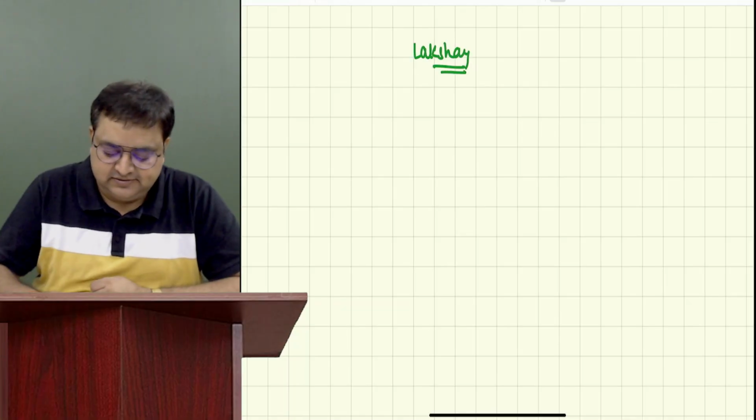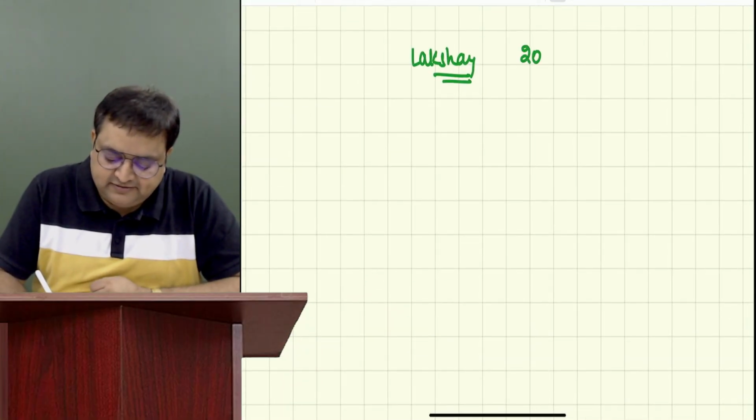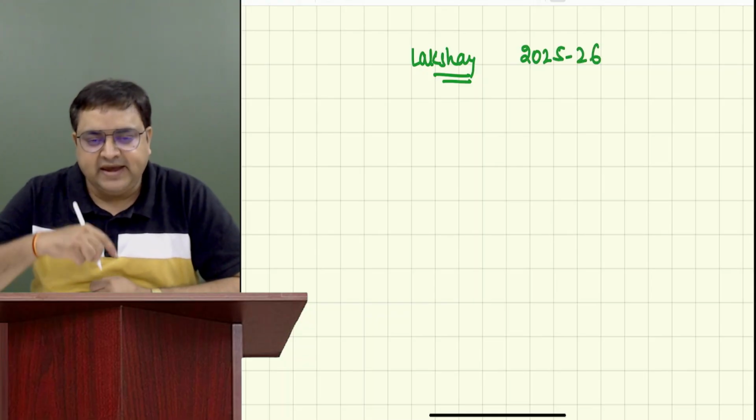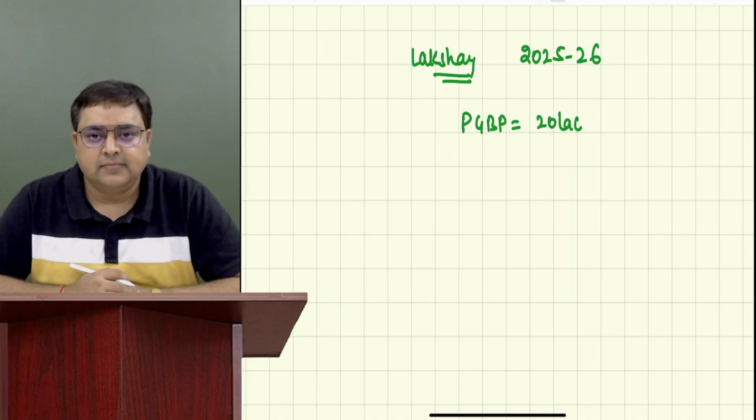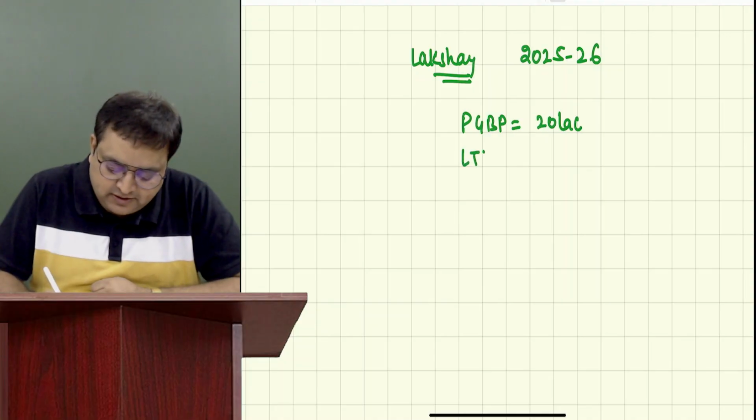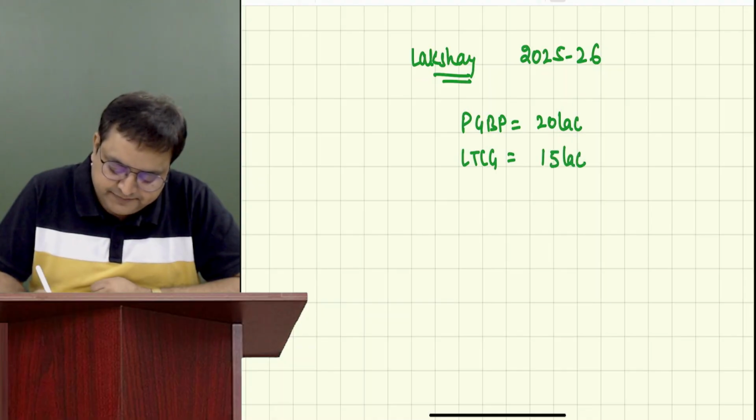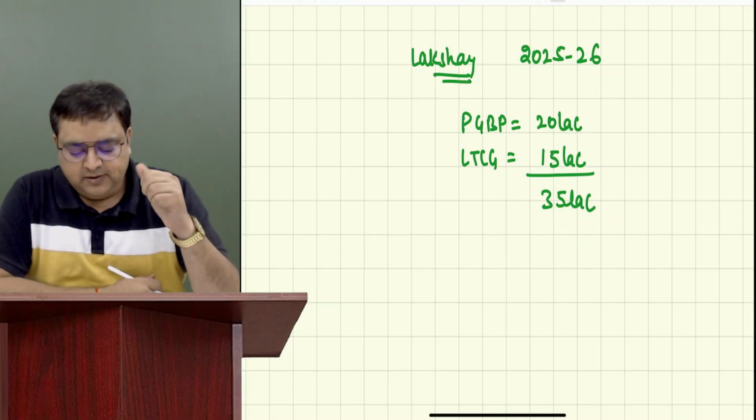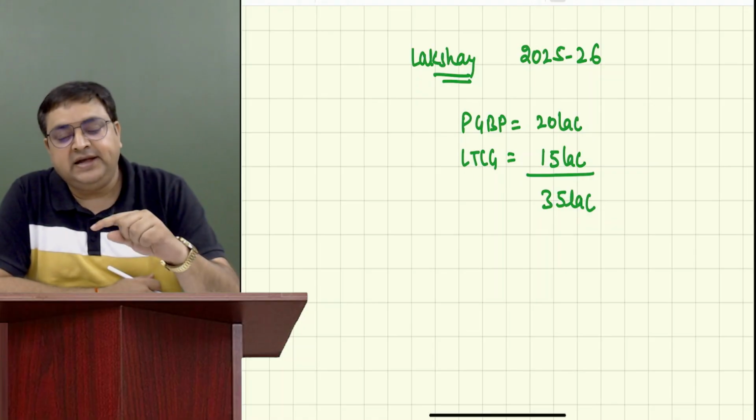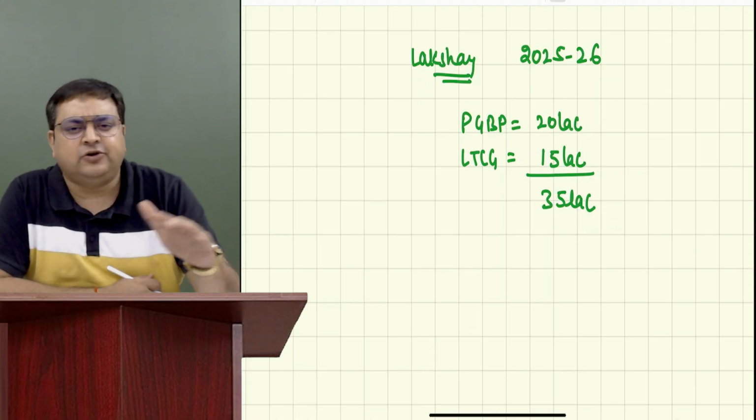Lakshay came to us, and during the previous year 25-26, we calculated that he has PGBP income of 20 lakh and long-term capital gain of 15 lakh. How much is his total income? 35 lakh. Let's say he has no other income. He has only two incomes: one is PGBP and second is capital gain, that too long term. He does not have any short-term capital gain.